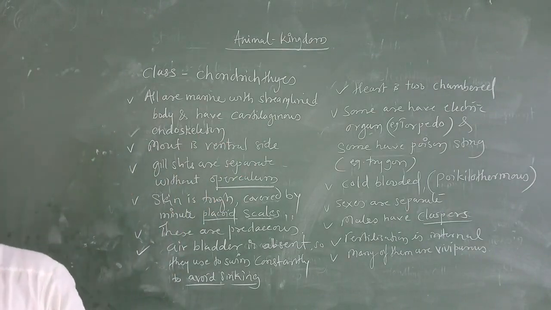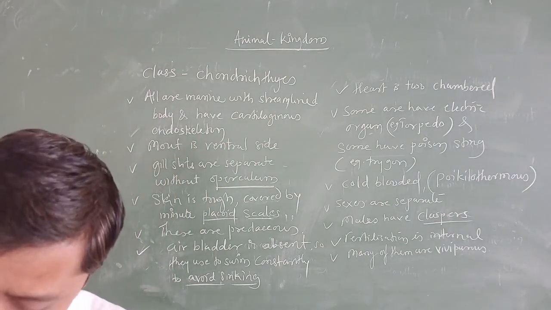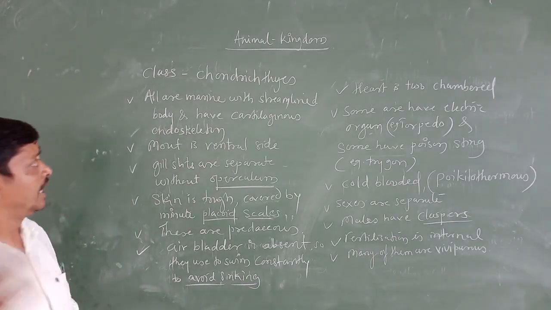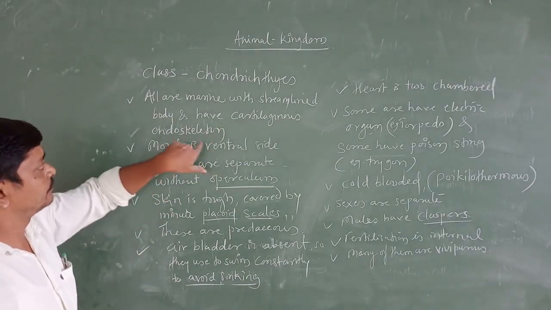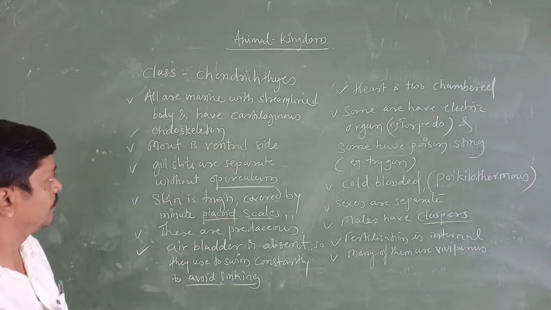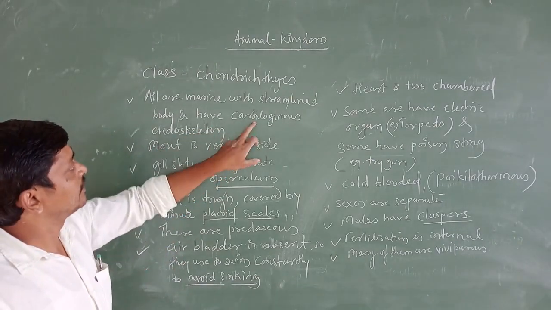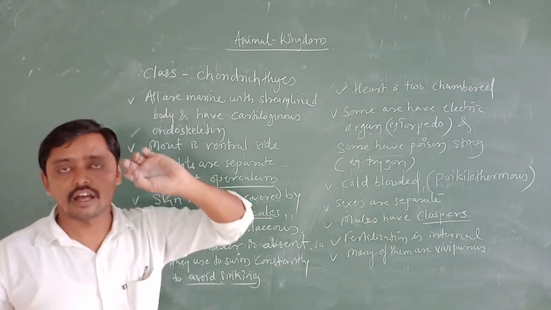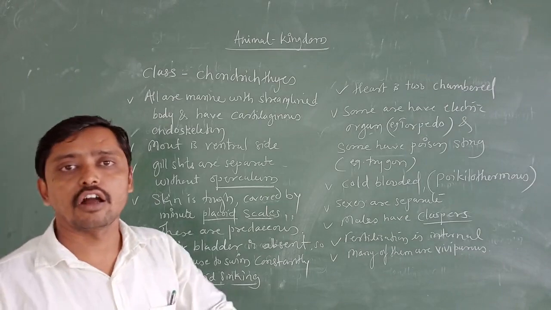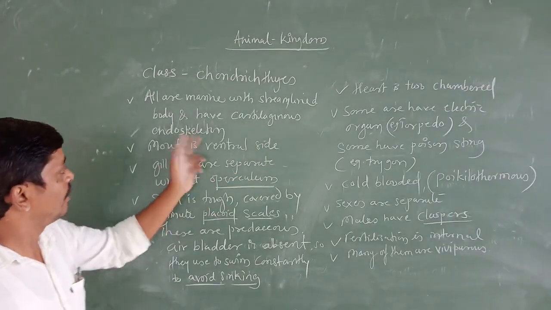I told you what cartilage is: a tough and flexible tissue, mainly connective tissue. The endoskeleton is made up of cartilage. That's why the fishes under the class Chondrichthyes are called cartilaginous fishes.